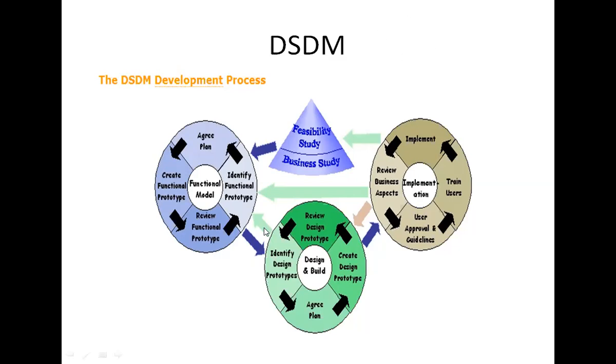That is about implementation. See here, in the functional model: agree plan, create functional prototype, identify functional prototype, and review functional prototype. In design and build: review design prototype, identify design prototype, then create design, agree plan. In implement: review business aspects, then user approve guidelines and train users. So this is about the DSDM.